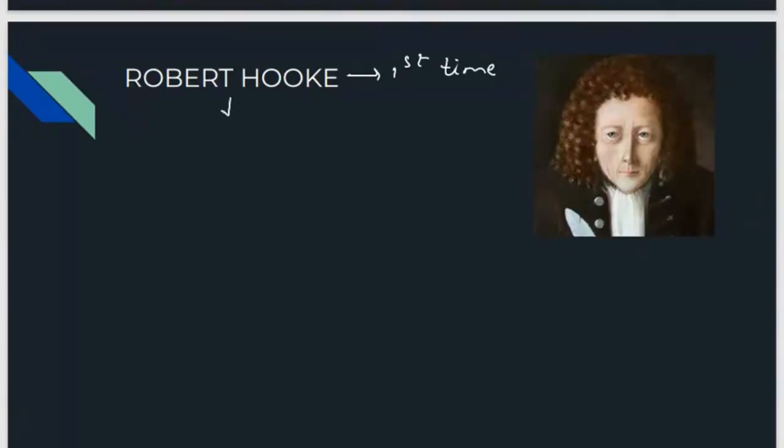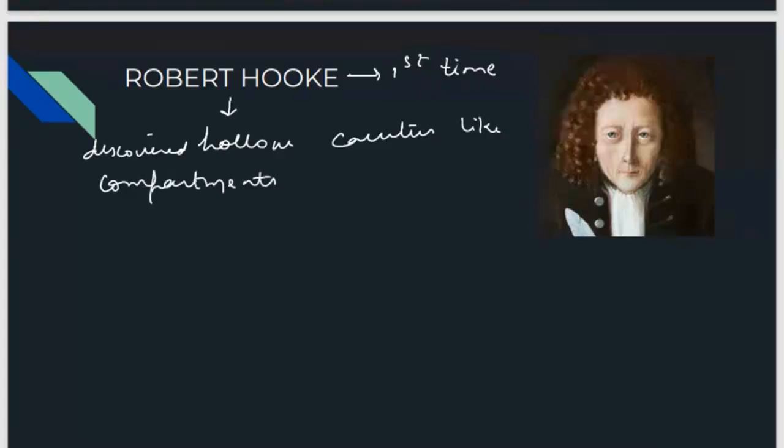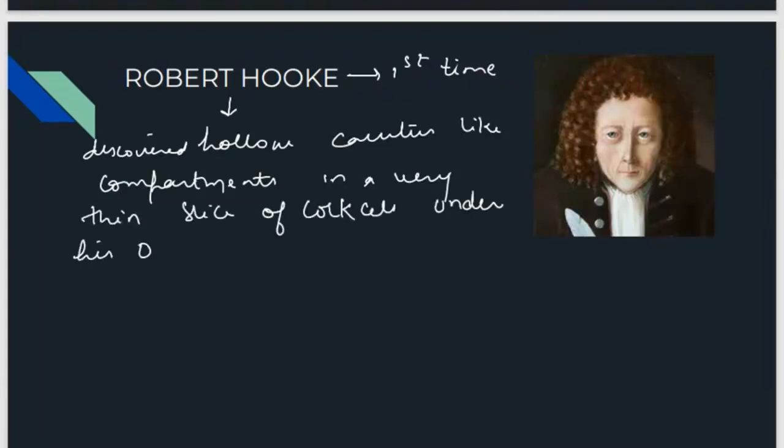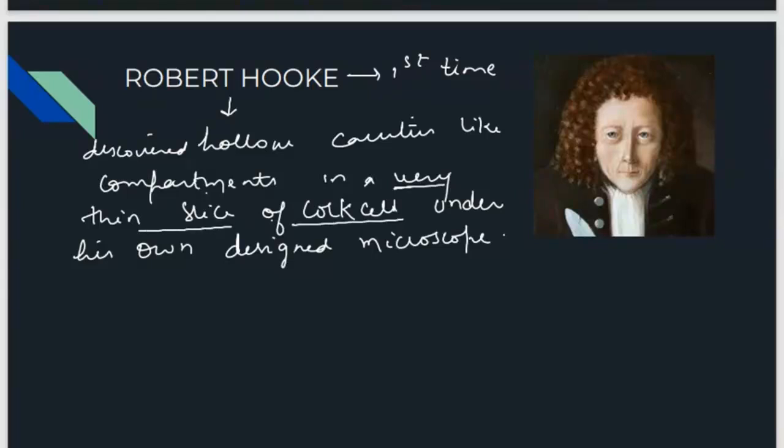He discovered hollow cavities like compartments in a very thin slice of cork cell, under his own designed microscope. At that time, compound microscopes and powerful microscopes were not there, so he designed his own microscope to see these hollow cavities in a thin slice of cork.